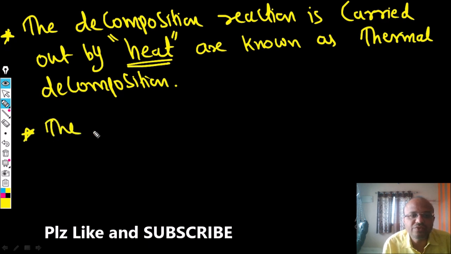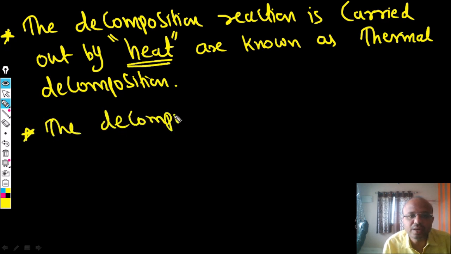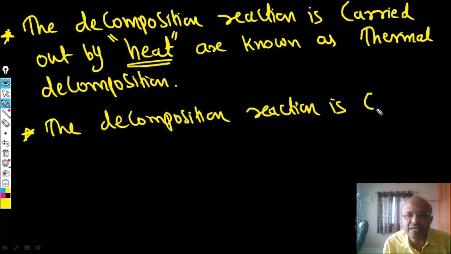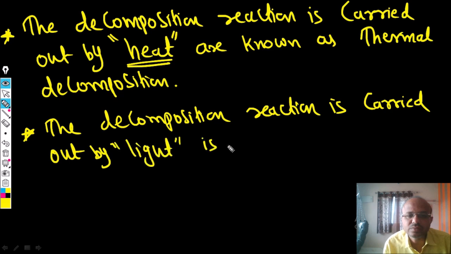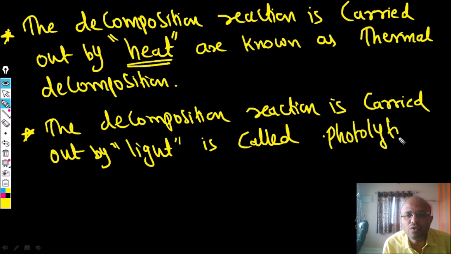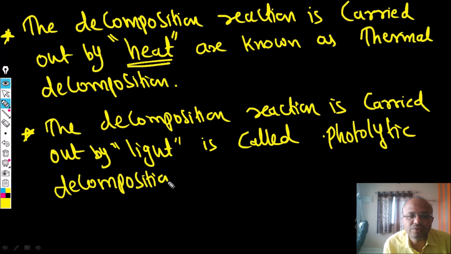Suppose the decomposition reaction is carried out by light, then it is called electrolytic. No, sorry, it is light. Sunlight, it is light. It is called a photolytic decomposition, not electrolytic. Electrolytic is nothing but it should be carried out by electricity.